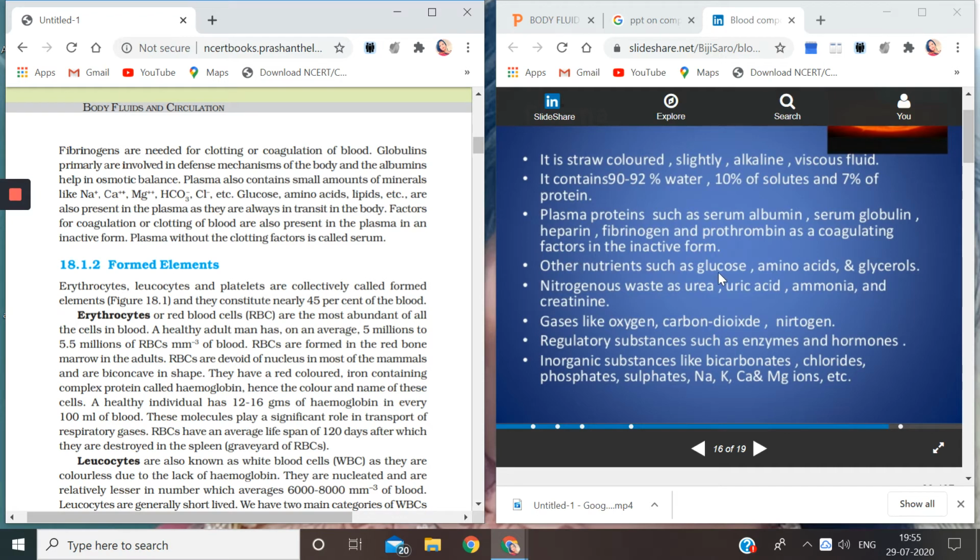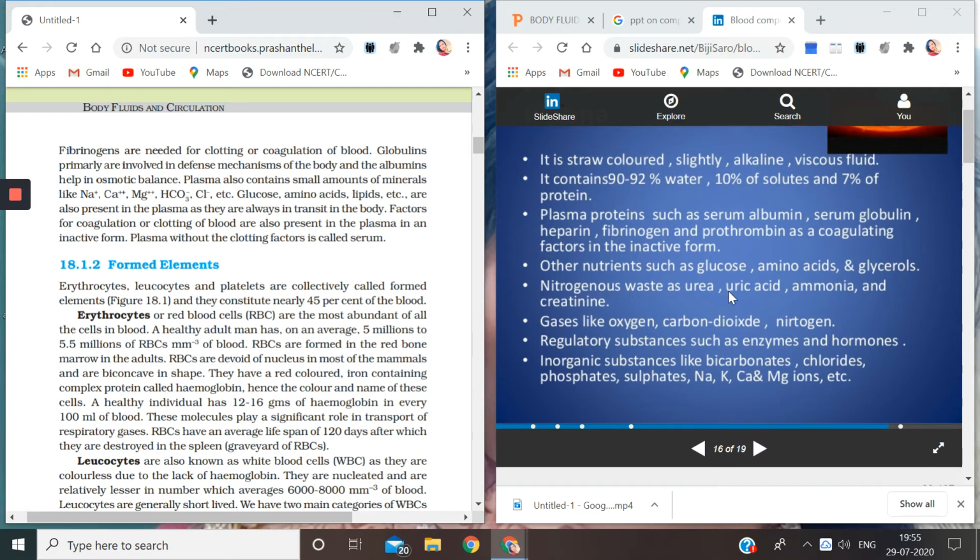Then you see other nutrients are also present in blood, like glucose, amino acids, glycerols, etc. Children, I must also tell you that the presence of glucose in urine is an indication of diabetes, as you all know. Then one more thing I must tell you is that blood also contains some amount of waste, like nitrogenous waste.